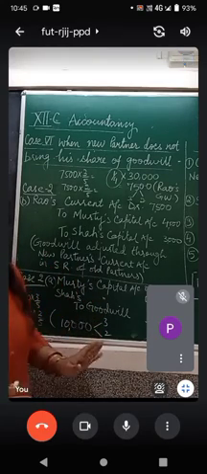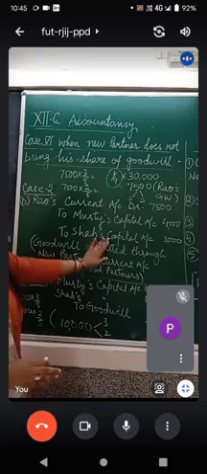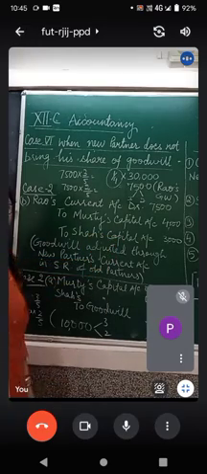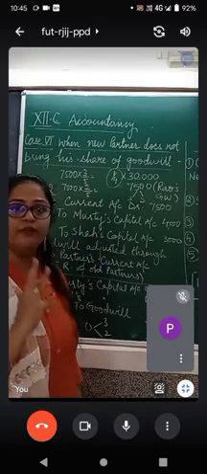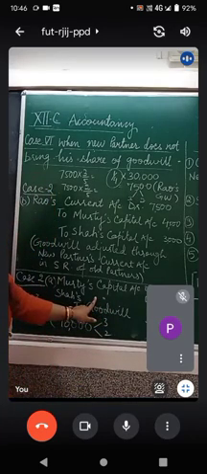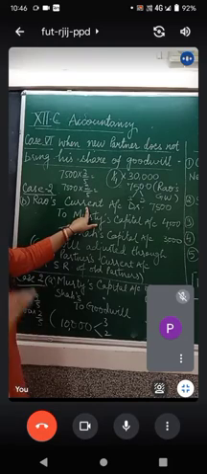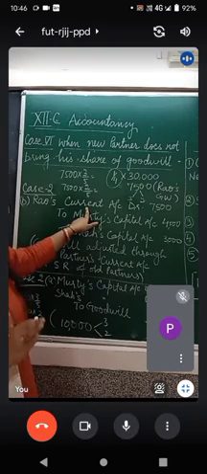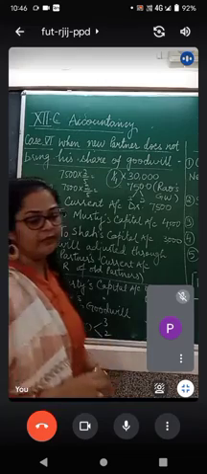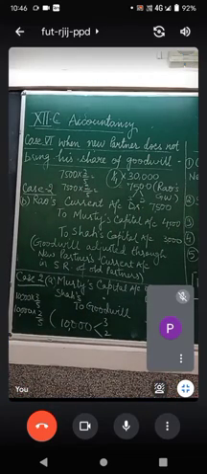So case A or case 1 is only this journal entry, current account value, and case B or case 2 will have two journal entries. First, we will write off goodwill, and secondly, we will adjust the goodwill not brought by Rao through Rao's current account. Is there any confusion with the sixth case, children? No, ma'am. I hope so. Fine. So shall we move to something new today?